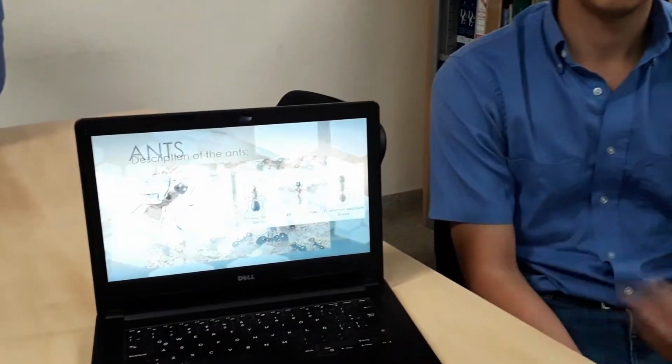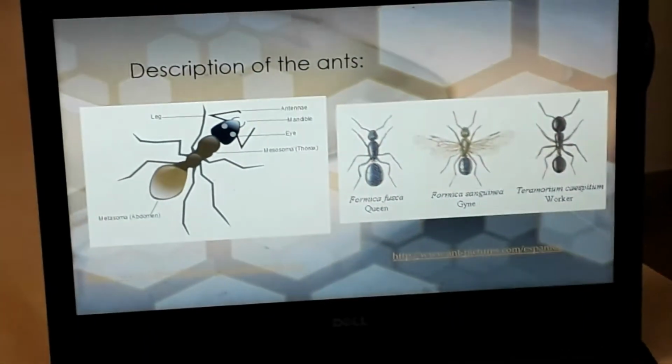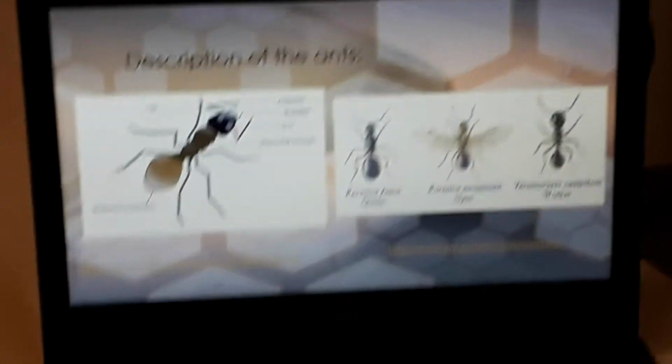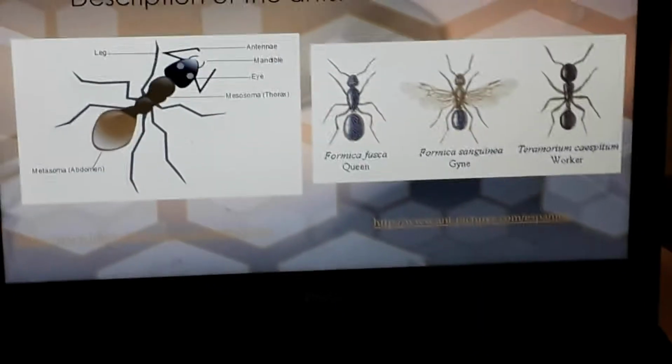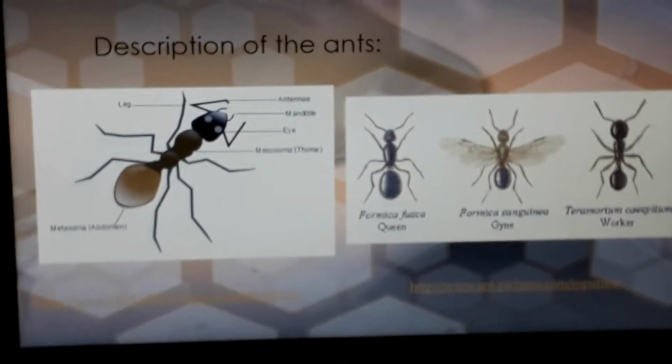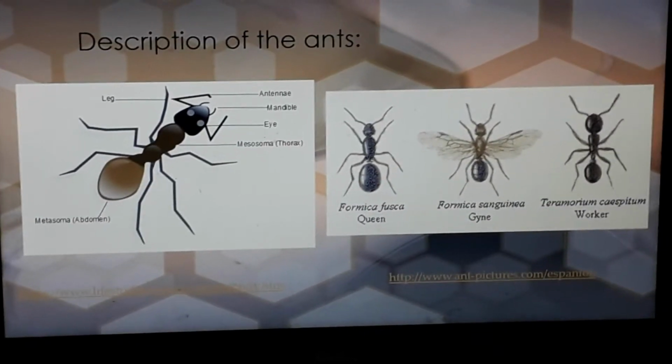Ants are characterized by antennae and an exoskeleton that covers and protects their body. They have spiracles located on their sides. They do not have lungs. They breathe through the spiracles that are located on the sides of their bodies.